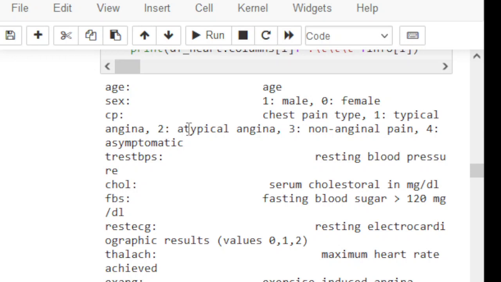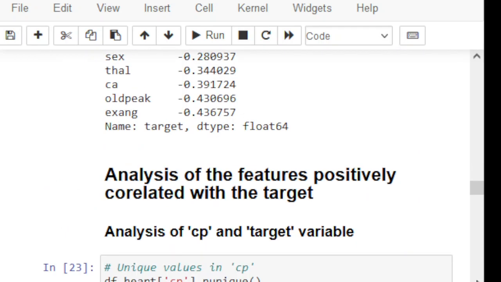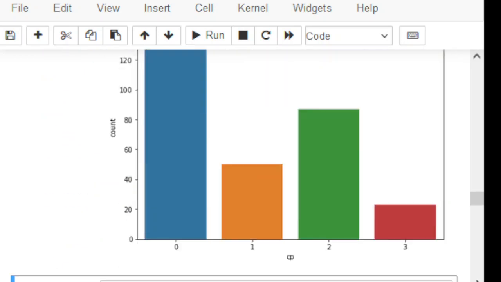Two, atypical angina. Three, non-anginal pain. Four, asymptomatic. Keep in mind these four types: one, typical angina; two, atypical angina. So if I look at the graph now, 0 means typical angina, 1 means atypical angina.